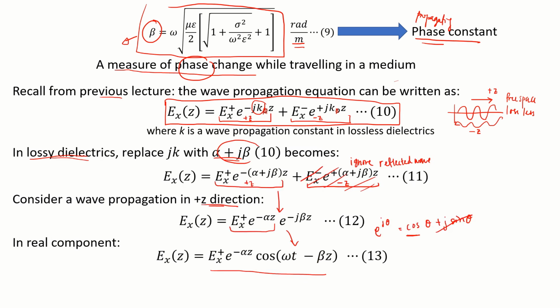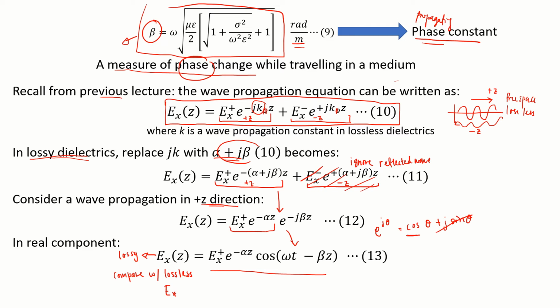Before we go further, let's compare this, which is for a lossy medium, with a lossless medium.